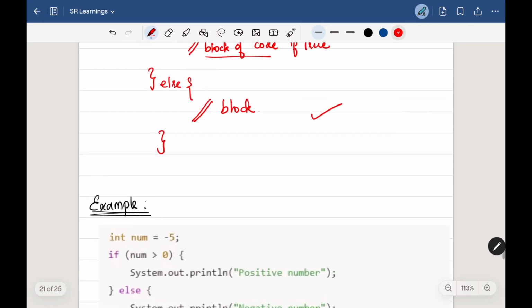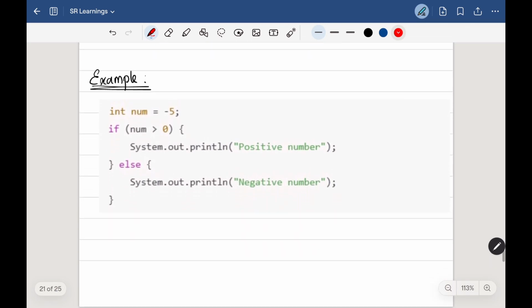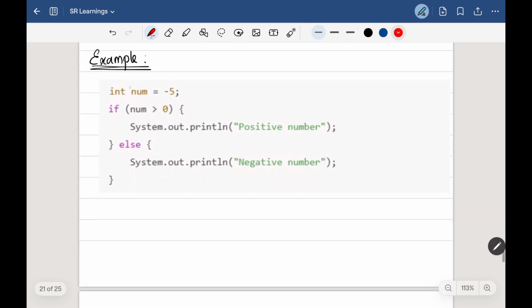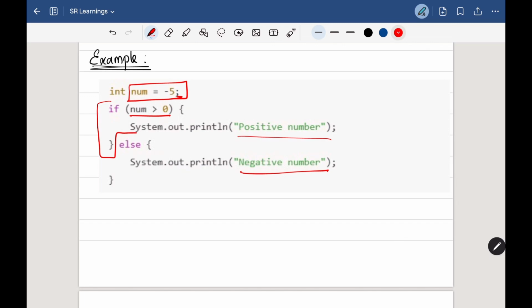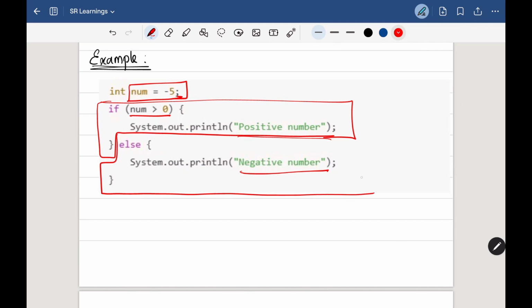And let's see one example. In the example, I'm having one number as -5, and if the number is greater than 0, I am simply printing positive number. When it is not, I am printing negative number. But in a simple if statement, we only cover the if block. So what if the other case happens? Then we have to use this if and else block.